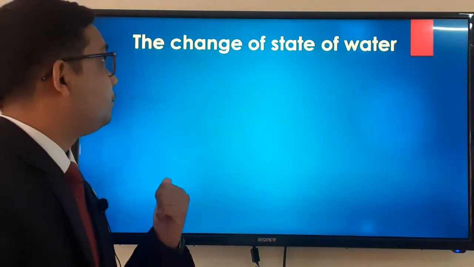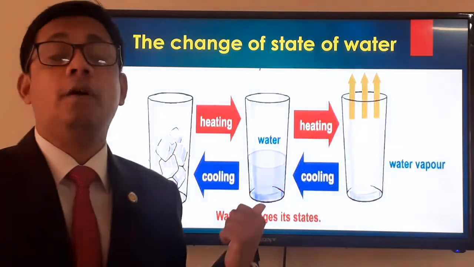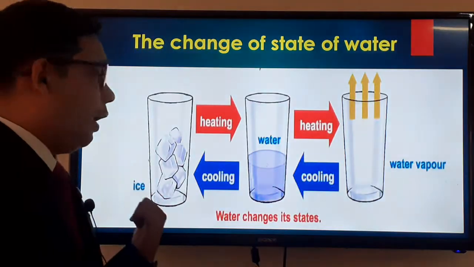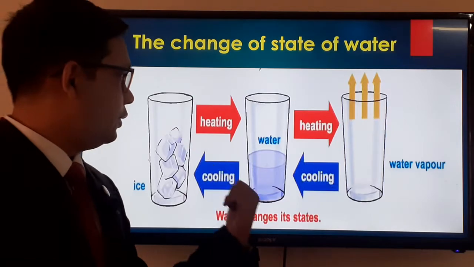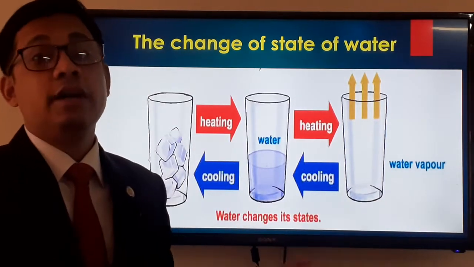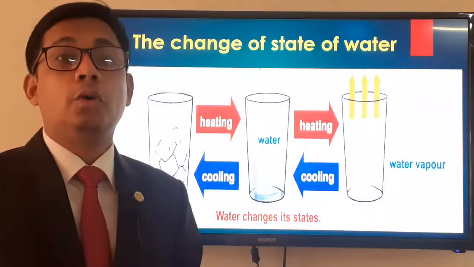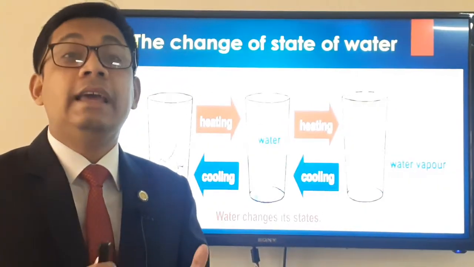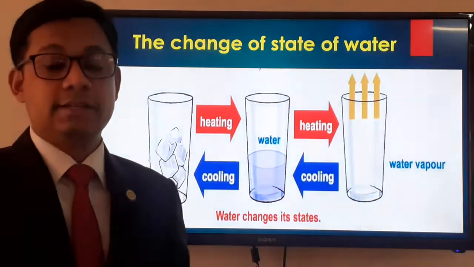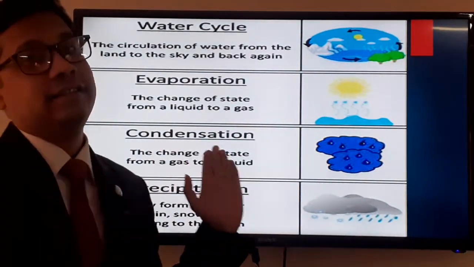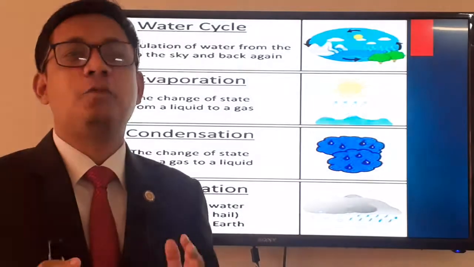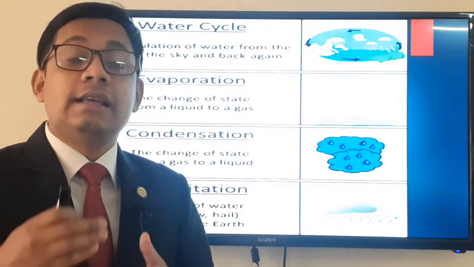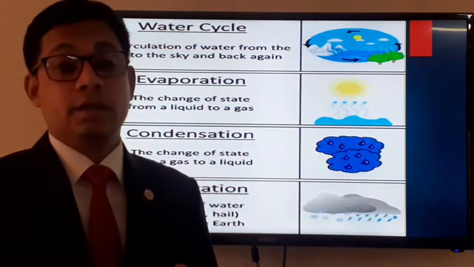We also discussed the changes of state of matter and the changes of states of water. Look, the solid state of water, ice, the liquid state and the gaseous state. We know that water can be in three states. These three states play a very important role in the water cycle. So we will be discussing today the water cycle. Why it is known as the water cycle, and what the parts of the cycle are, we will be discussing today. So have a look.